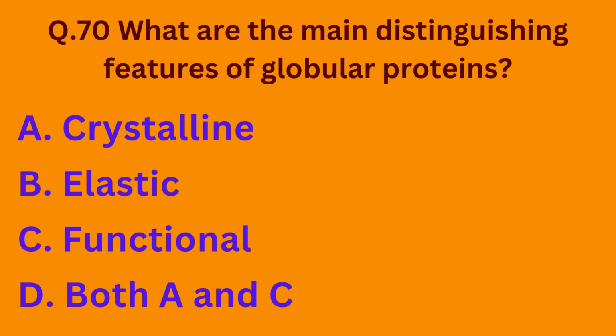Question number 70. What are the main distinguishing features of globular proteins? Option A, crystalline, option B, elastic, option C, functional, option D, both A and C. So the globular proteins are crystalline and functional. So the correct option is option D, both A and C.